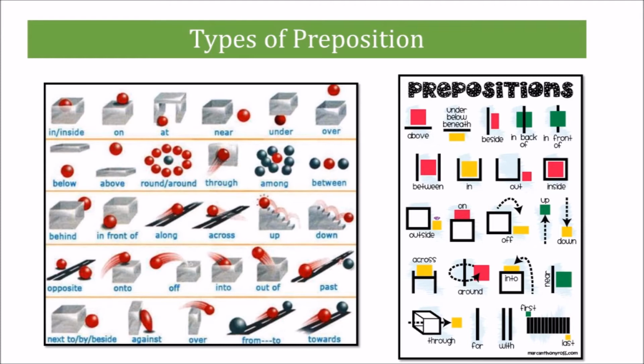This is the visual interpretation of the various prepositions. In the first picture, the ball is representing the object placed in reference to the place. We use prepositions according to the location of the object in reference to the place. Here, in the other image, we can see the dotted lines. Those dotted lines indicate the movement involved, for example, into, off, etc. We will discuss the prepositions in detail in the next slides.